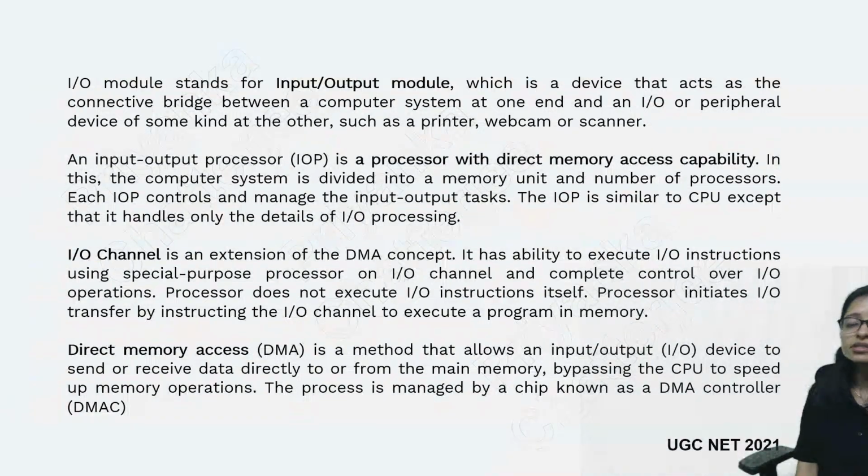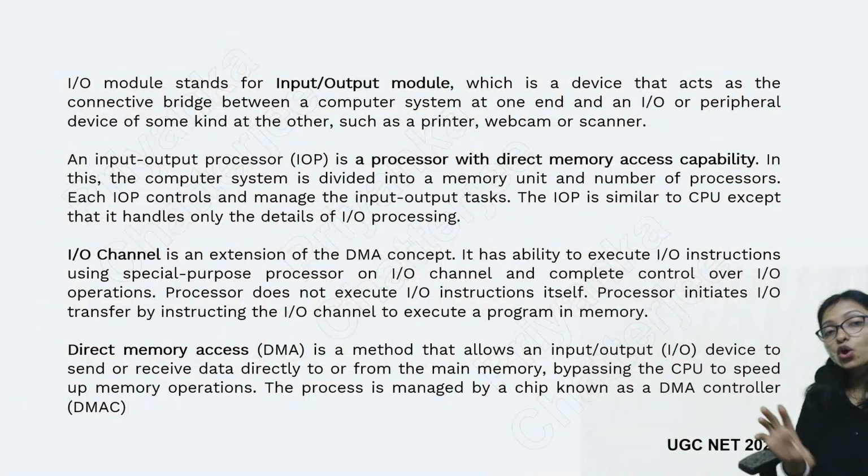Input output processing. IO channel, input output channel, is actually an extension of the DMA concept. It is a special type of channel where only input output instructions are working, using a special purpose processor.